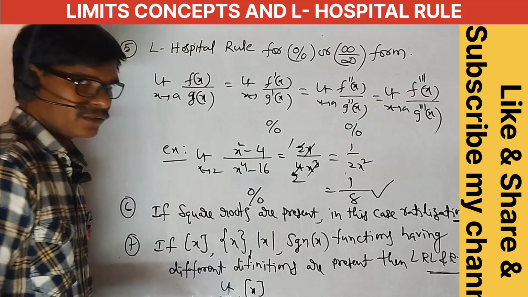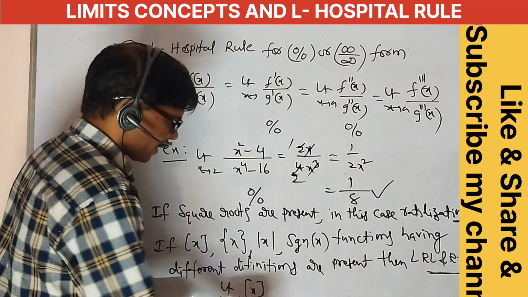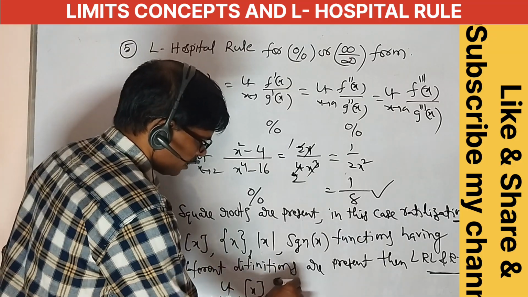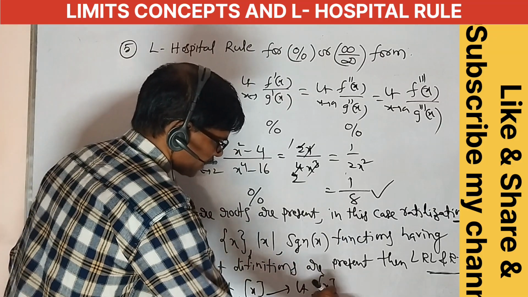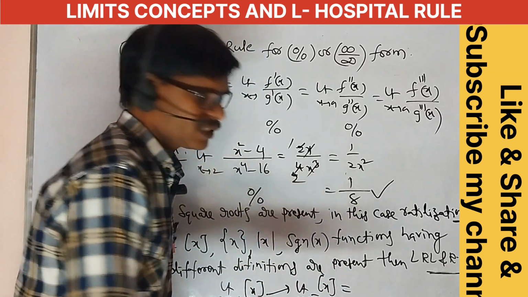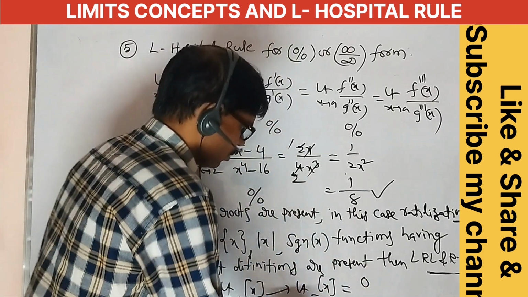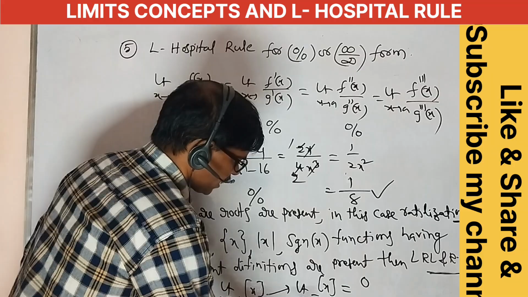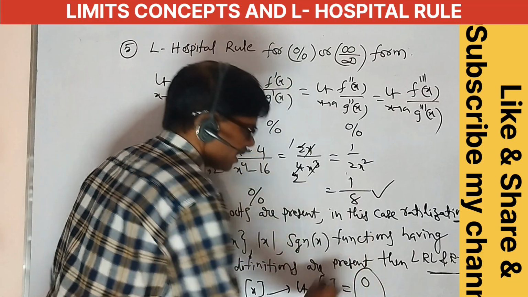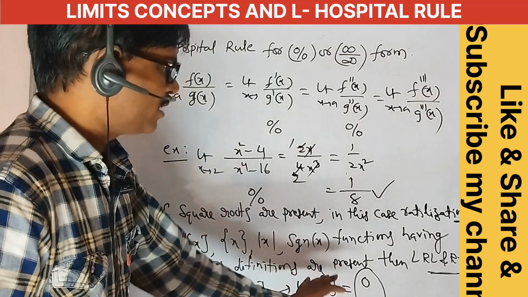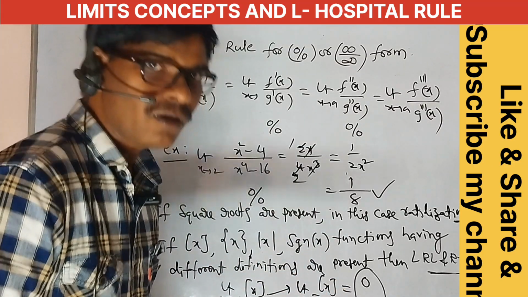Limit x tends to 1 minus, step of x, equal to 1 minus step of x means what is the value of 1 minus step of x? 0. Next, limit x tends to 1 plus step of x is equal to 1. These are LHL not equal to RHL. Here in this case LHL not equal to RHL.